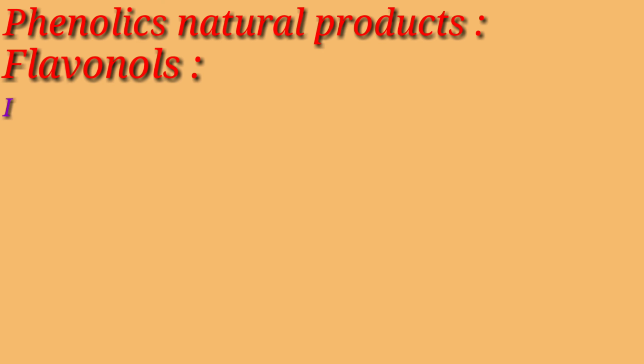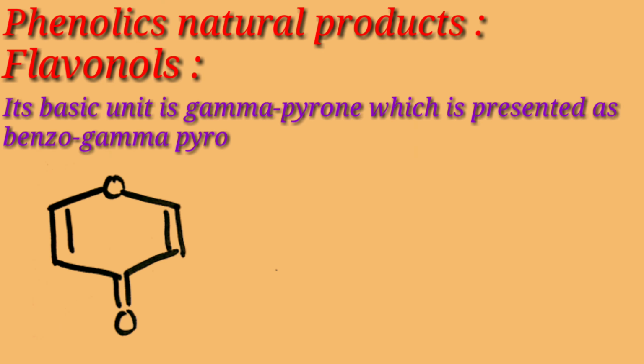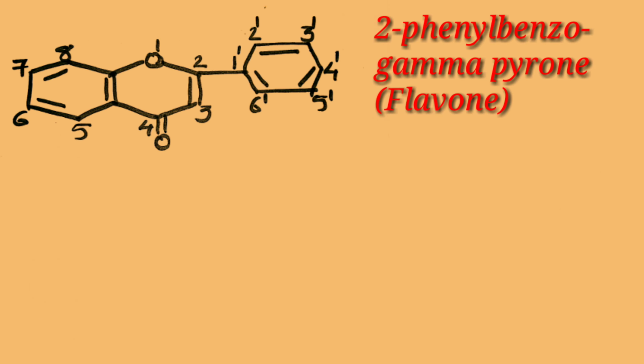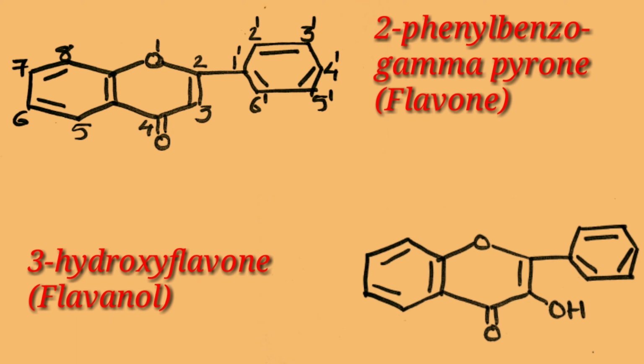The next is phenolic natural product, that is flavonols. So its basic unit is gamma-pyrone, which is presented as benzo-gamma-pyrone. Then, if a phenyl ring is attached at the second position of benzo-gamma-pyrone, we call it 2-phenyl benzo-gamma-pyrone, that is flavone. And if a hydroxy group is attached at the third position of that flavone, we call it flavonol, that is 3-hydroxyflavone.